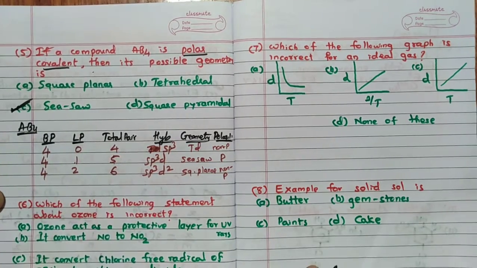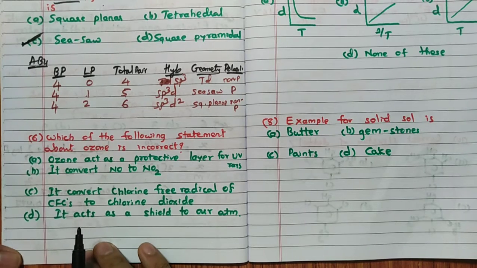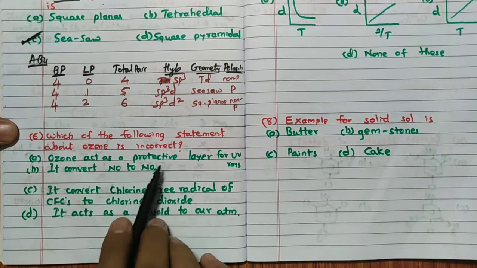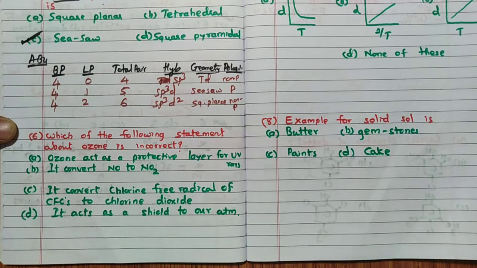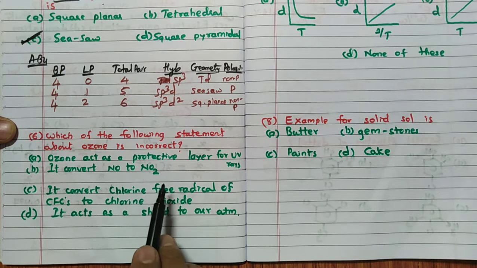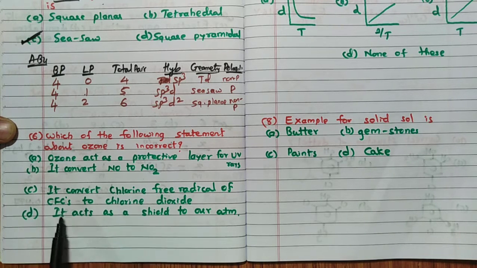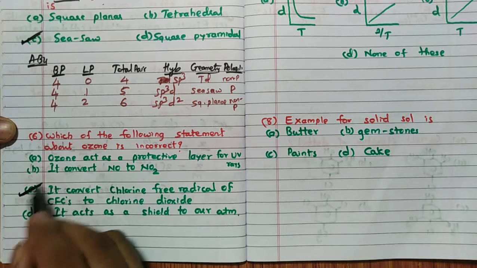Very simple question. Right. Which of the following statements about ozone is incorrect? So we know that ozone acts as a protective layer. Definitely it converts NO to NO2. We know that ozone reacts with NO to form NO2. This we will discuss in the p-block elements chapter also, depletion of the ozone layer, and it acts as a shield to our atmosphere. This is also correct. Definitely if 3 are known, then C should be the answer.